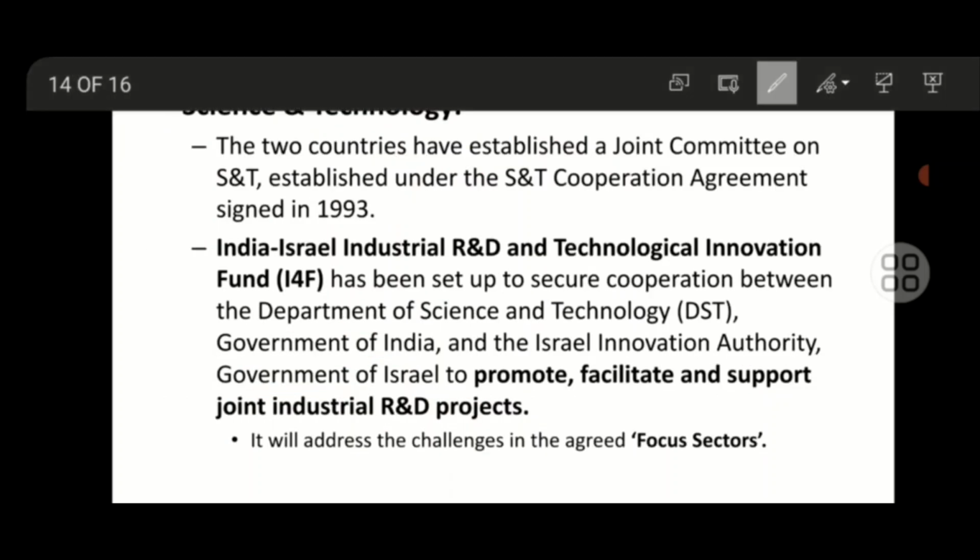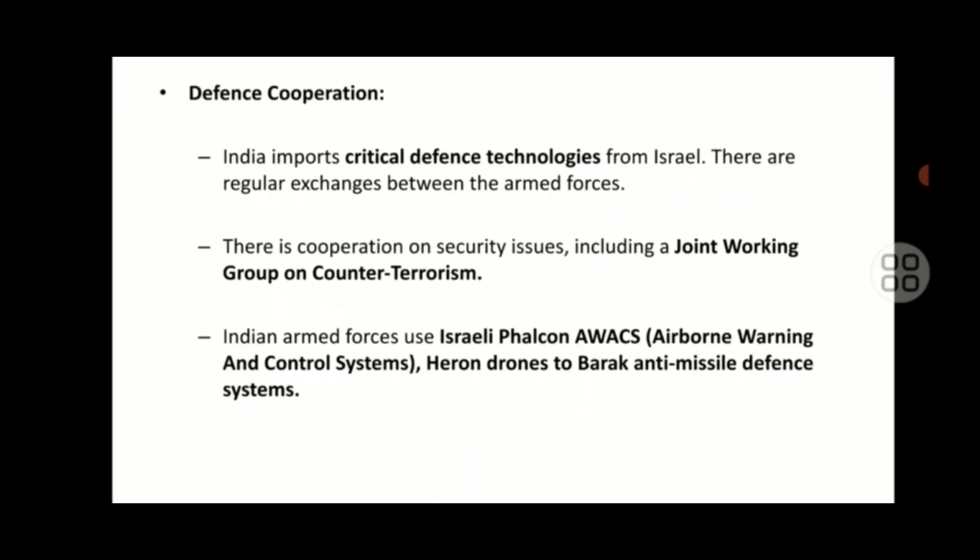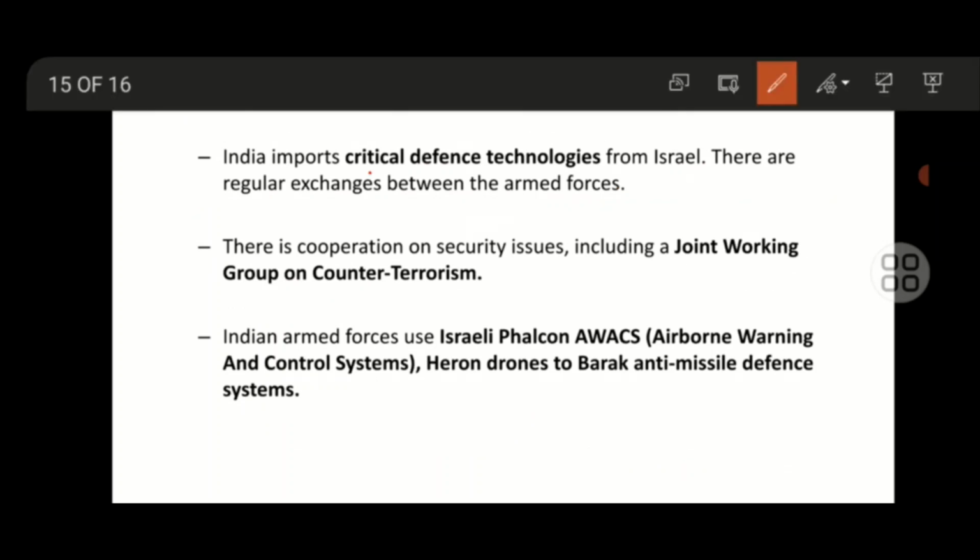When it comes to science and tech, the two countries have established a joint committee on science and tech to initiate the science and tech cooperation agreement, and the India Israel Industrial R&D and Technological Innovation Fund, I4F, was also set up to secure cooperation between the Department of Science and Technology and the Israel Innovation Authority to facilitate industrial R&D projects. It will address challenges in certain agreed focus sectors. When it comes to defense, India imports critical defense technology from Israel, and there is cooperation on security issues also, like the joint working group on counter terrorism.